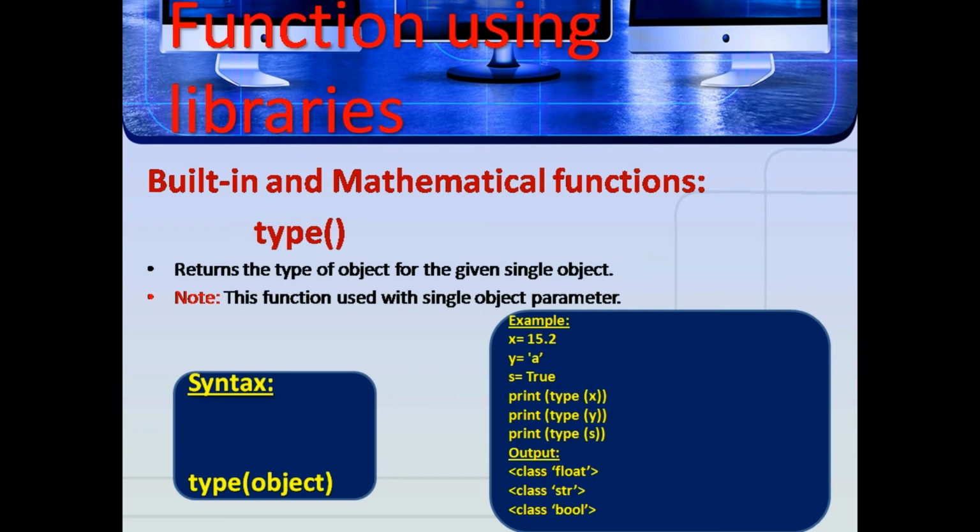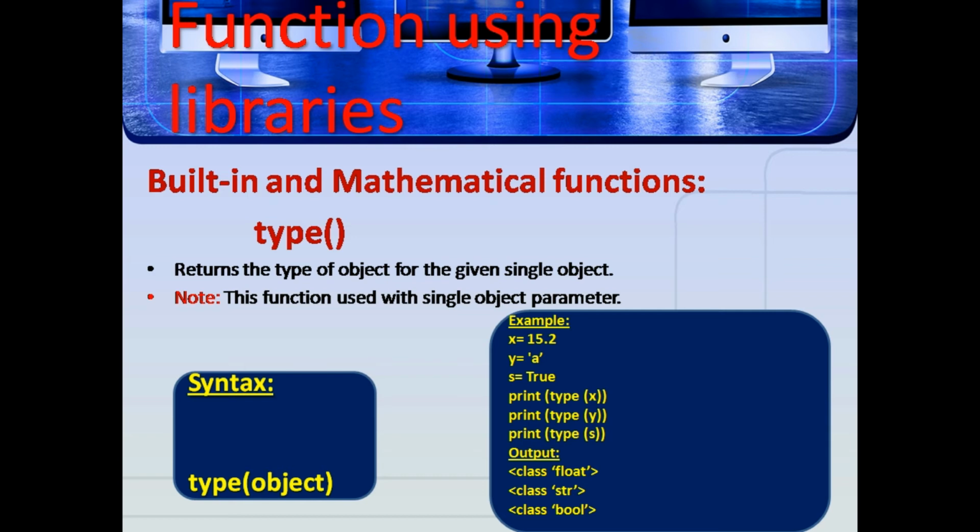Next one is the type function. It returns the type of object for the given single object. It represents what type of object it is, whether it is a string or boolean or int or float, like that. Here the syntax is type(object). Example: x = 15.2, y = 'a', s = True. print(type(x)), print(type(y)), print(type(s)). Here the output is class float, class str, class bool.